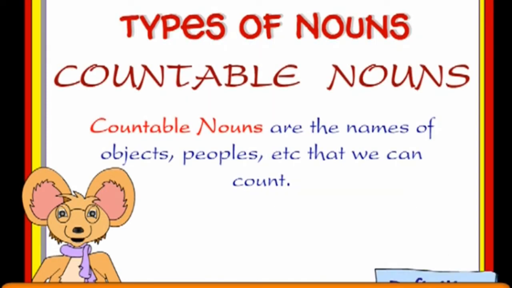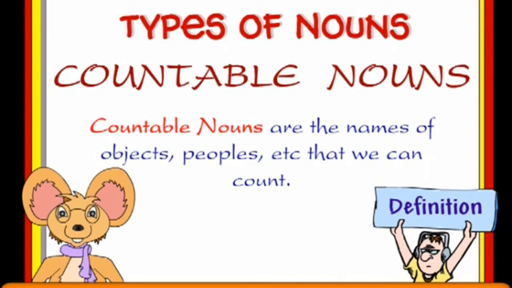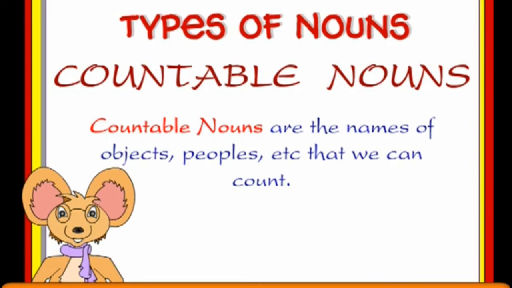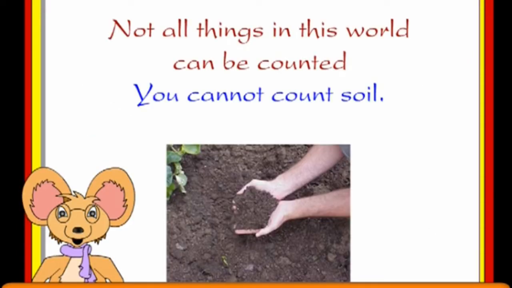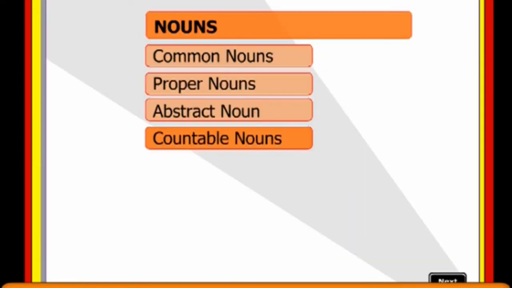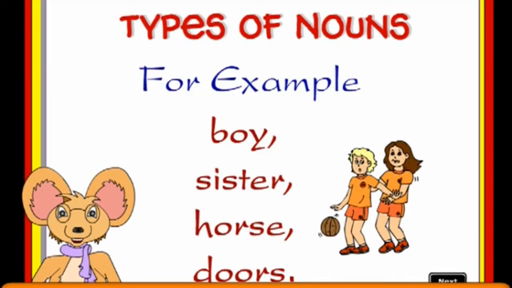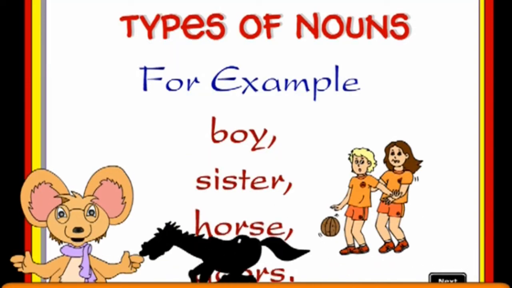Countable nouns are the names of objects, people, etc. that we can count. Not all things in this world can be counted. You cannot count soil. For example, boy, sister, horse, those can be counted.